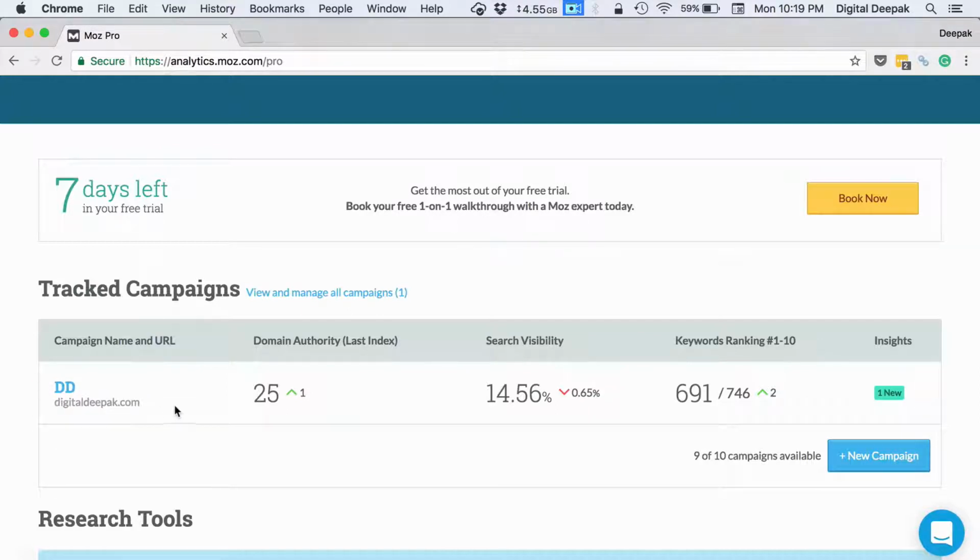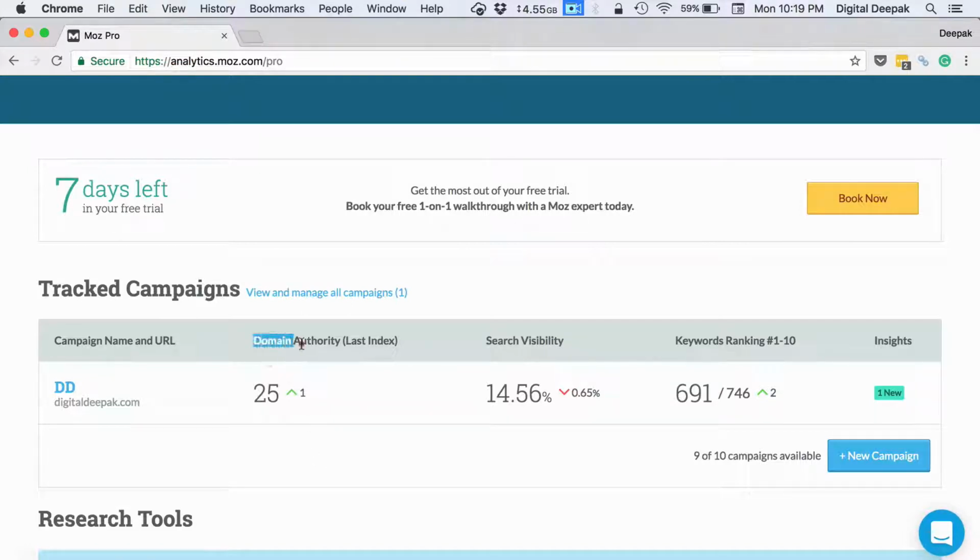Once you create a campaign, it will show you domain authority. It will take some time for you to get the data from Moz. Usually you can add that and then wait for a while before it makes all the data ready.